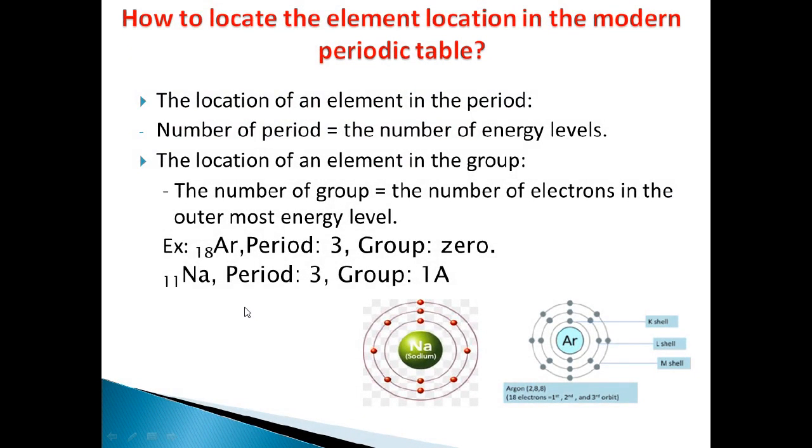Okay, the second example is sodium, which has 11 electrons, and they are arranged in 3 energy levels. The first one has 2 electrons, second 8, and the last one has only 1 electron. So it is located in period number 3 and group 1A.